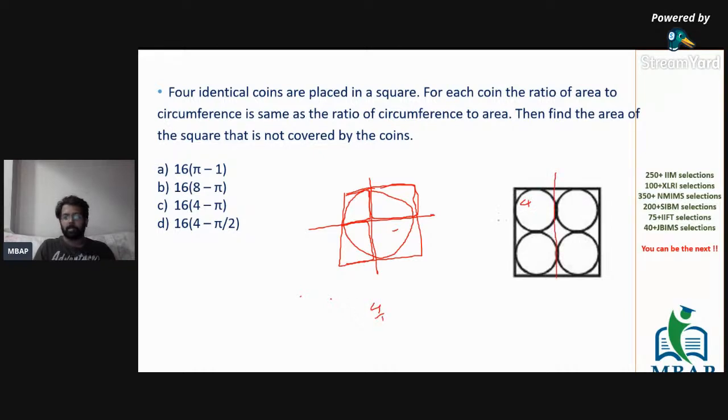Even if you cut the diagram like this, four smaller circles will turn out to be one bigger circle, and four smaller squares will be one bigger square. The value here is also the same.